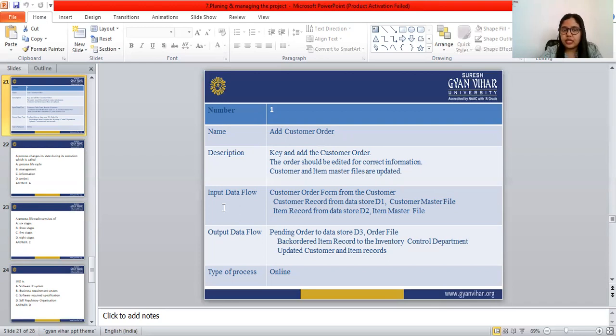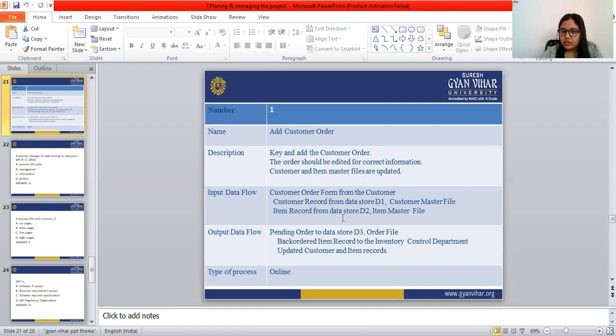Next is the input data flow. The customer order form comes from the data store D1, and the customer master file is from data store D2.